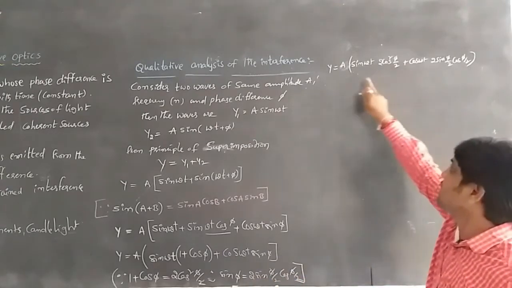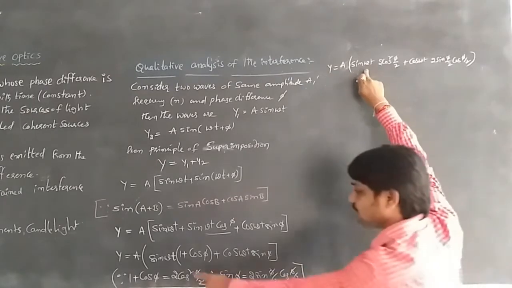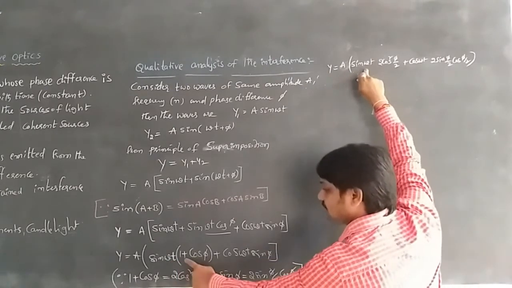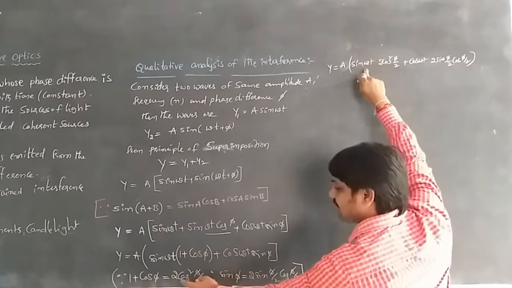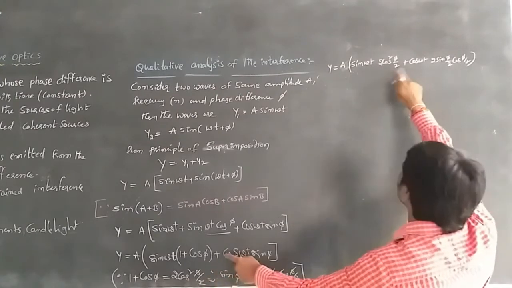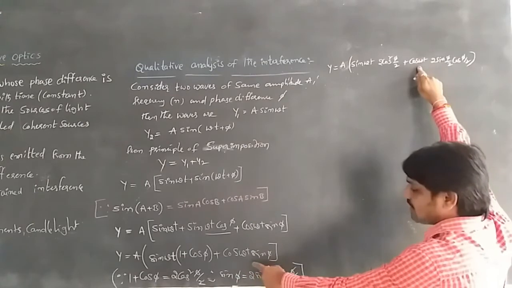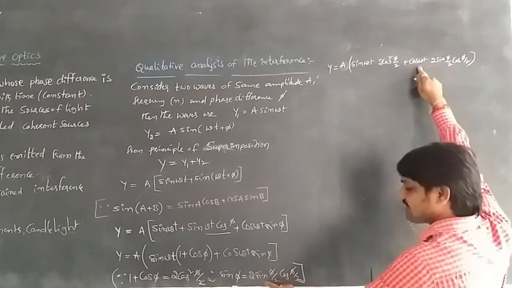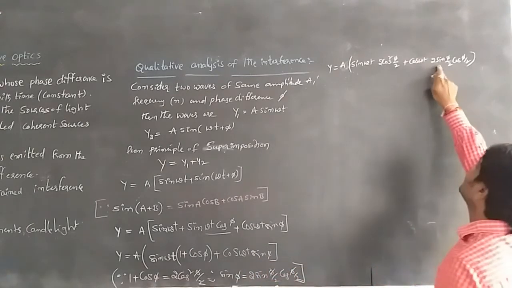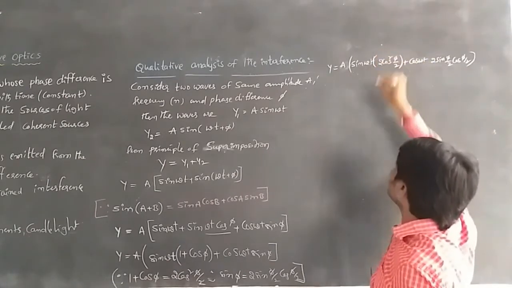By applying these formulas in the above equation, we get y = a[sin ωt · 2 cos²(φ/2) + cos ωt · 2 sin(φ/2) cos(φ/2)].